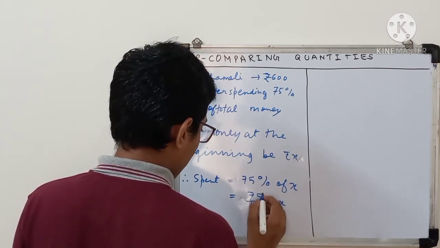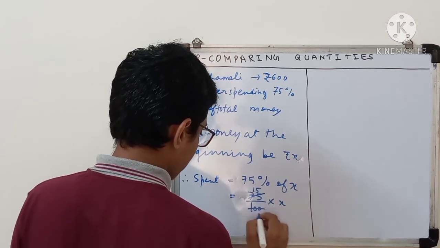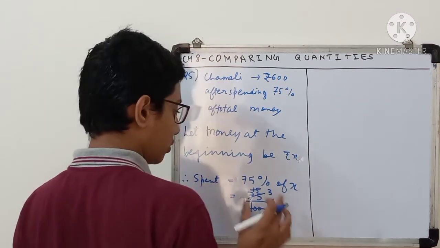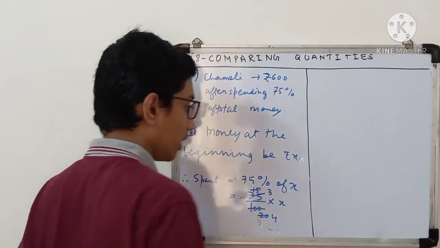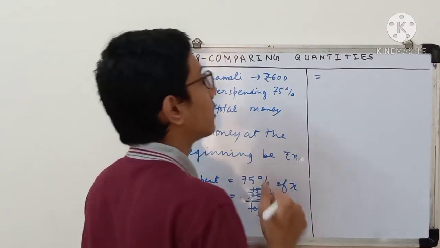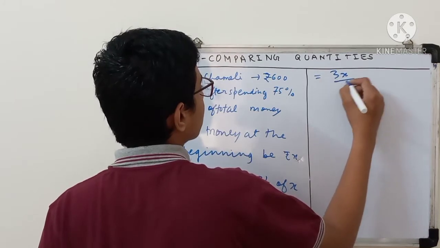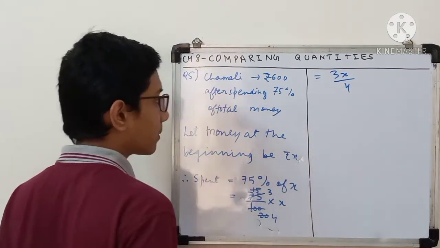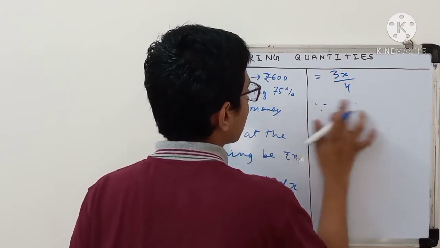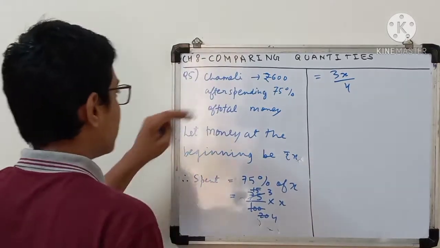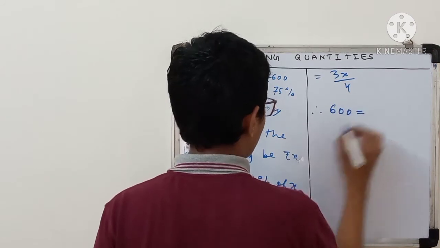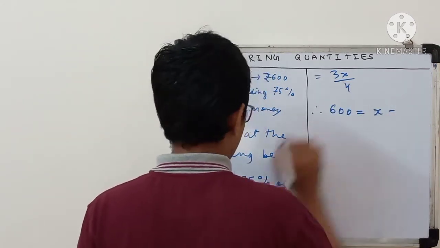Of means multiplication. Simplify by 5 and then by 5 again. Try to solve all of these questions in simplest form so that your further calculation will be easy. I could directly write 75x upon 100, but I am doing it this way to simplify the calculation. Now, since this is savings, 600 is equal to total money x minus spent.